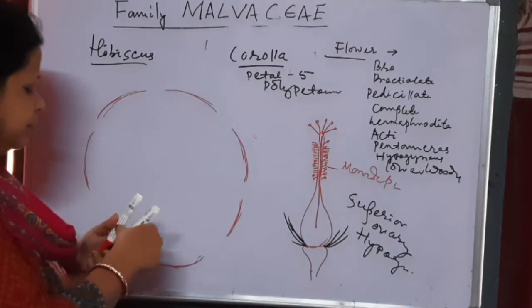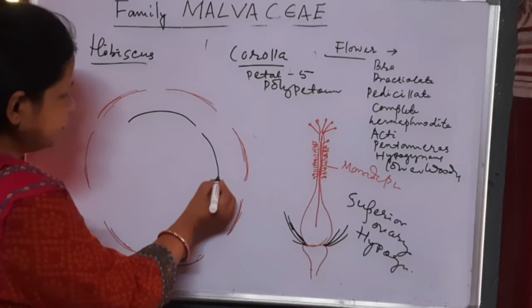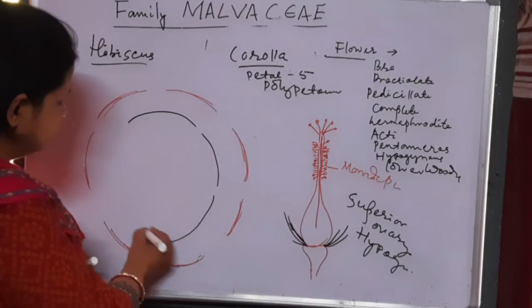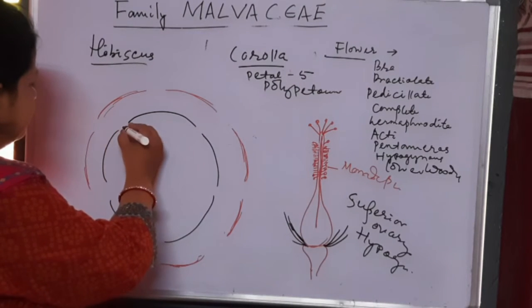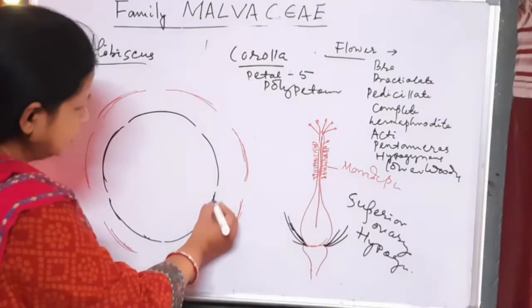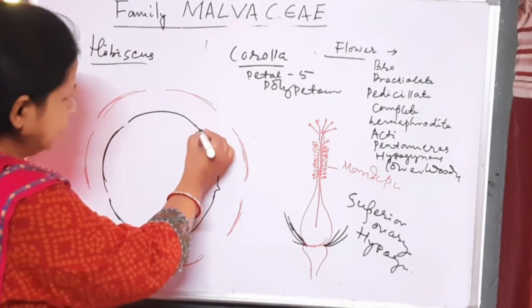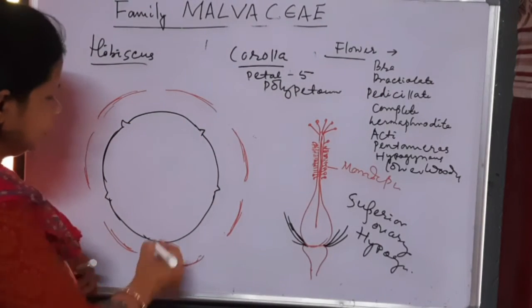Number of sepals 5. And it is gamosepalous. So these are united, all are united at the ends, gamosepalous condition.